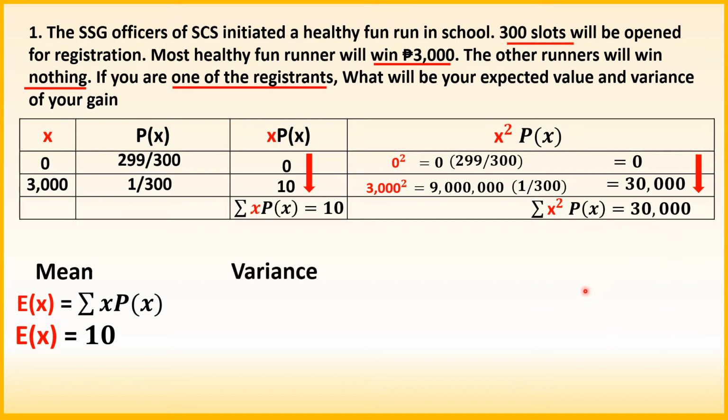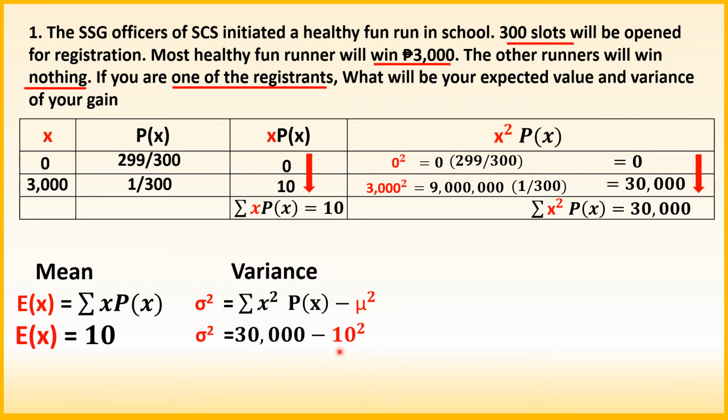So, let's go now to the variance. So, variance is equal to summation of outcome squared times the probability of outcome X. Ito yung kinuha natin kanina na 30,000. Minus yung mean natin, which is 10. So, kinakailangan ang mean natin ay nakasquared. So, we will have now, by substitution, 30,000 minus 10 squared.